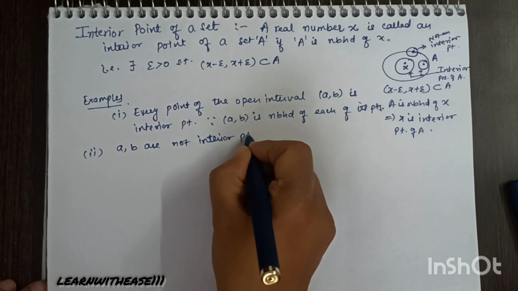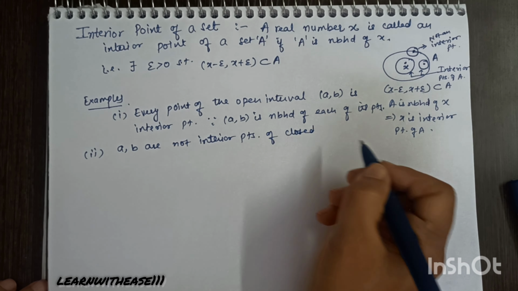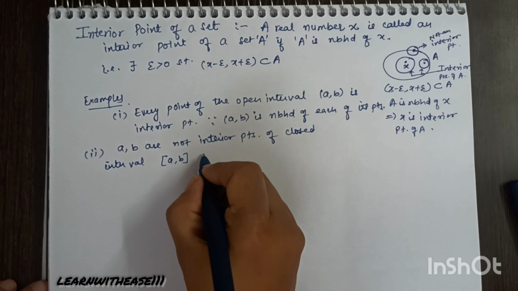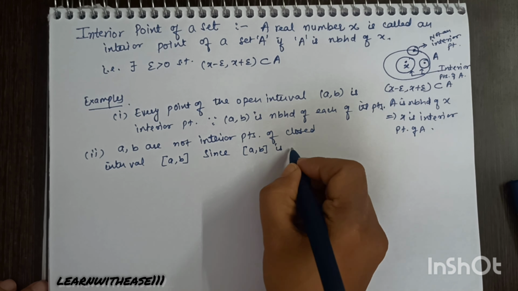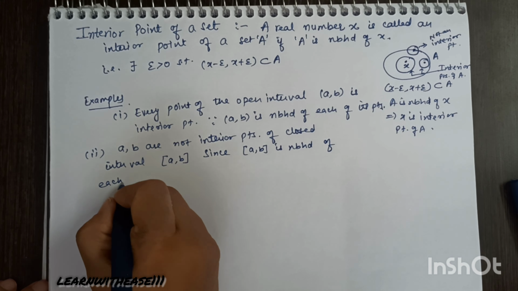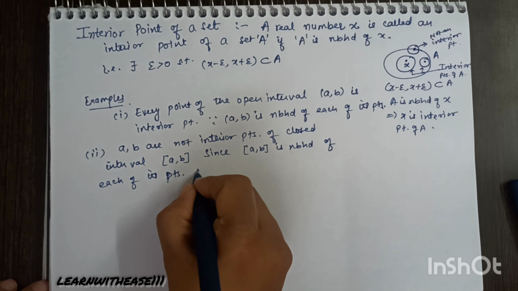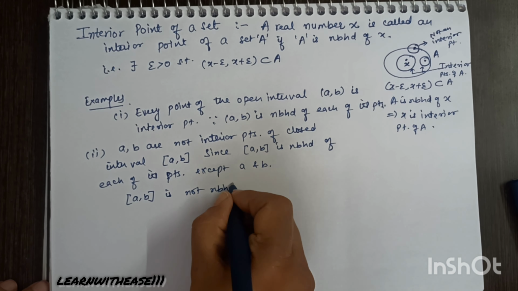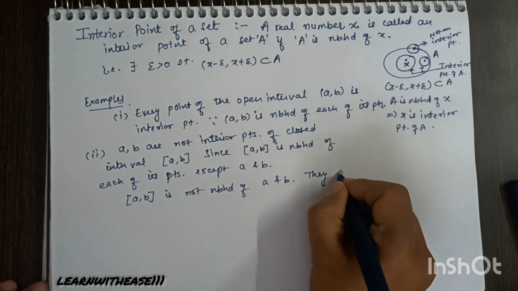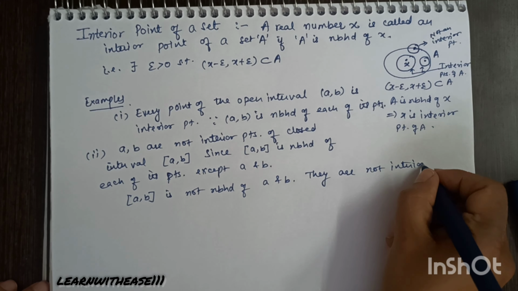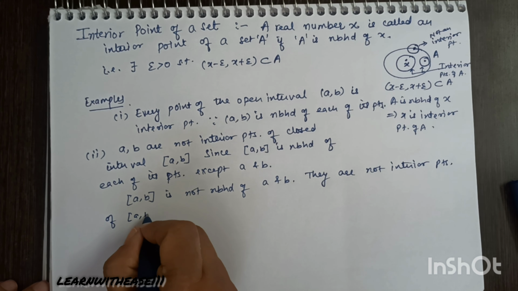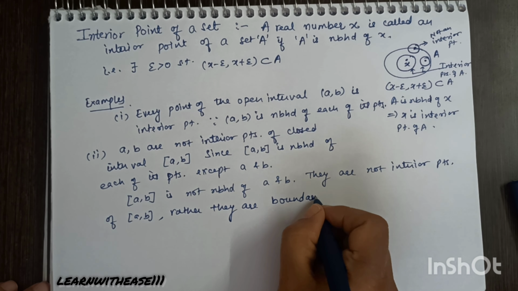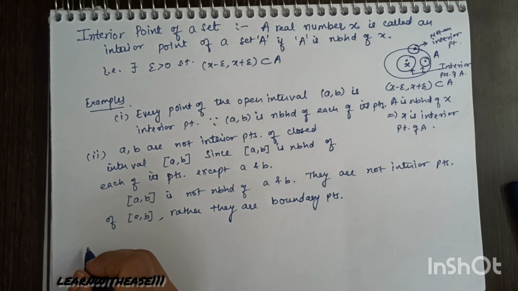In a closed interval, first A, B: A and B, which are the boundary points, are not interior points, because the closed interval is a neighborhood of each of its points except A and B. So A and B are not interior points, the rest all are interior points. So the interval containing interior points of closed interval AB is open interval AB only.